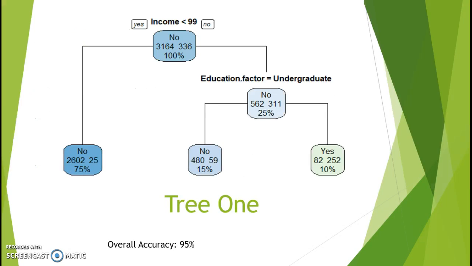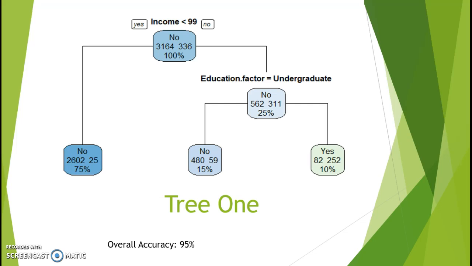So the first tree I created is a very basic, simple one. It's very easy to read and understand. So we start up here at the income less than 99. First off, what that means is whether or not the customer has an income less than $99,000 annually. So if we go left, that means yes, they do. And if we go right, that means no, they don't. So if we go left to this bottom left cell here, we can see that roughly about 2,602 customers said no to the personal loan.